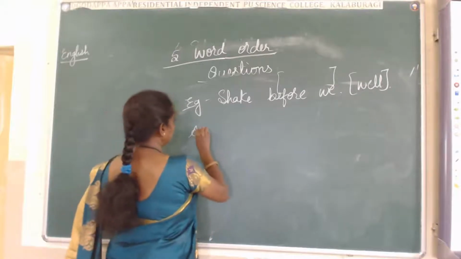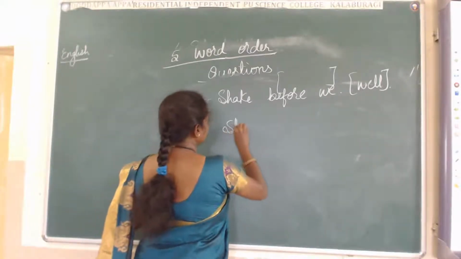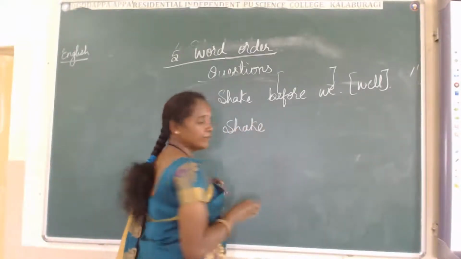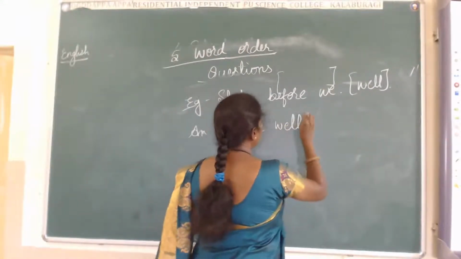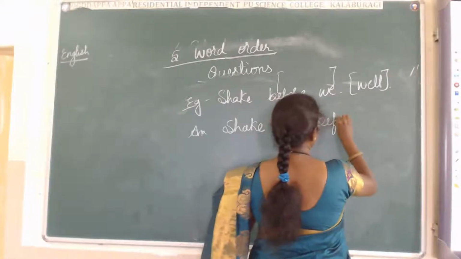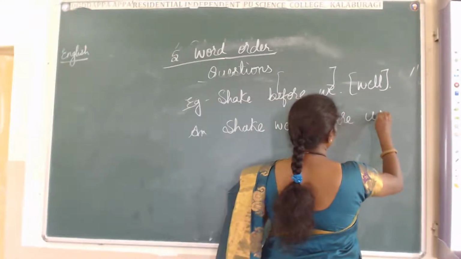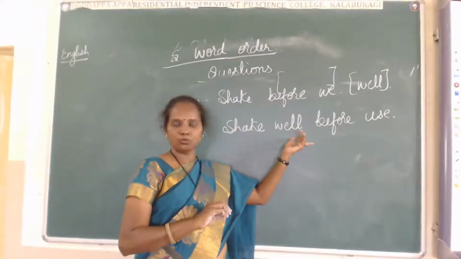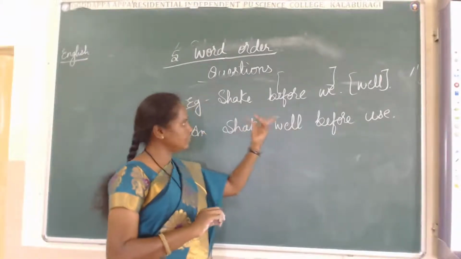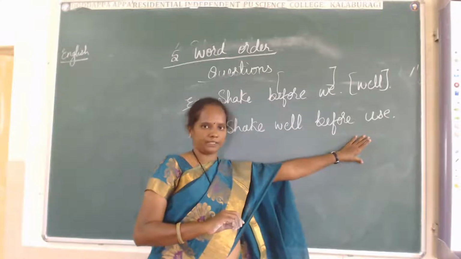Shake, the answer will be well. Where do we have to use it? We have to take it here: shake well before use. Shake before well use? No, this is wrong. Shake well before use.